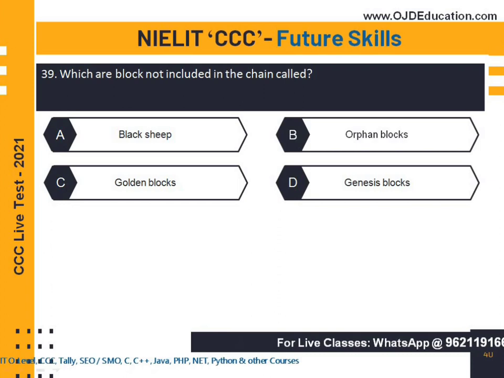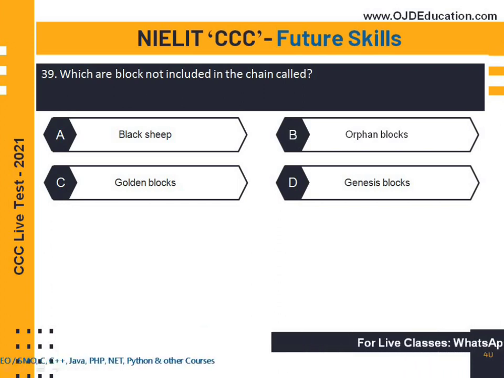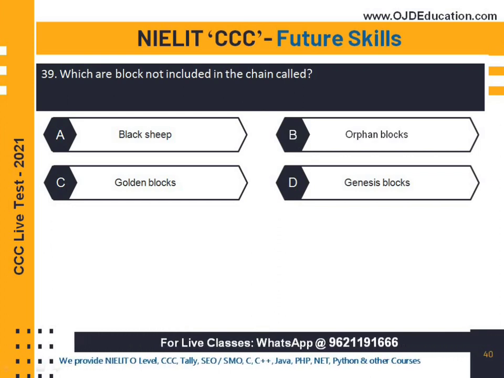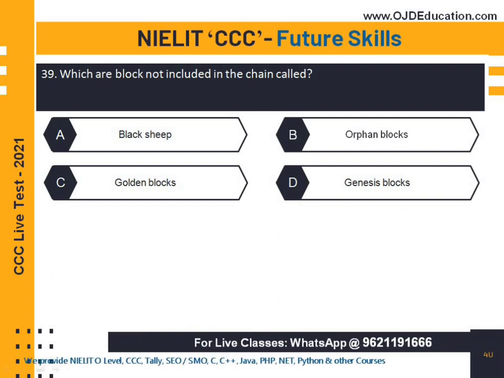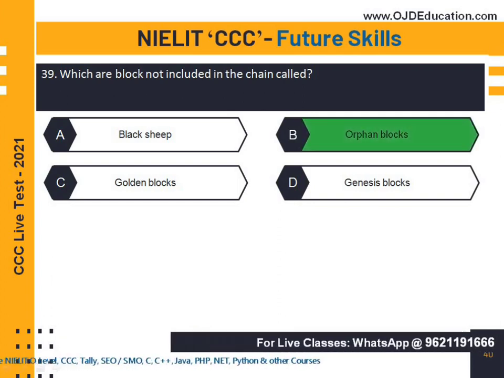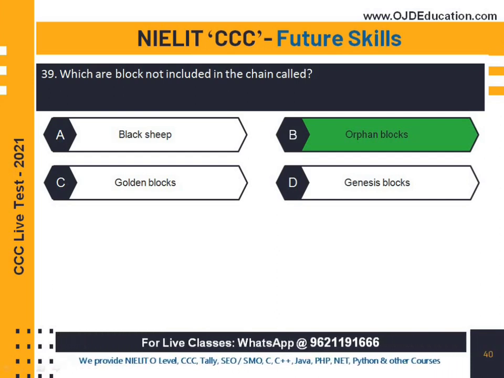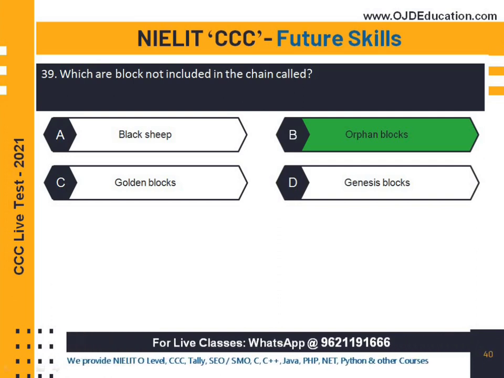Which blocks are not included in the chain, called? The first option is black sheep, the second option is orphan blocks, the third is golden blocks, and the fourth is Genesis blocks. So what is the right answer? The right answer is orphan blocks. Orphan blocks are blocks not included in the chain. So this is a question related to blockchain technology.